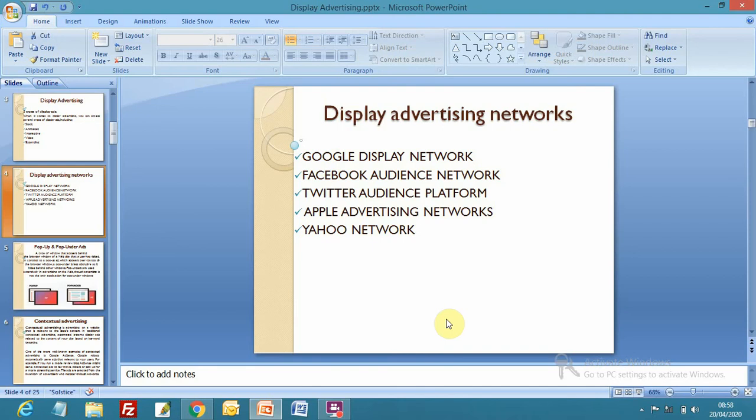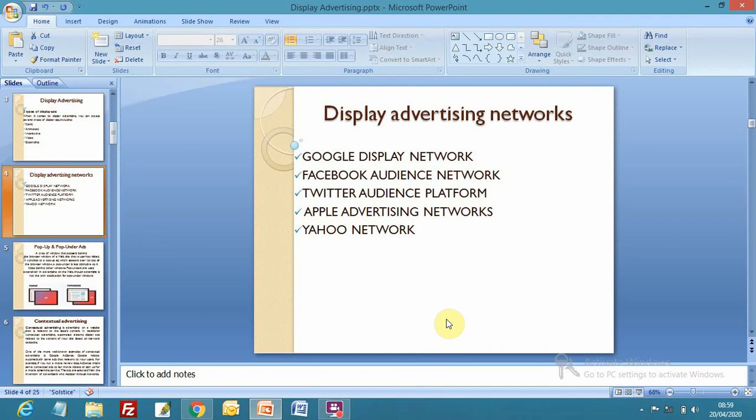Instagram is used mostly by youngsters, and Facebook is used by people of all generations and age groups. That is another display network.